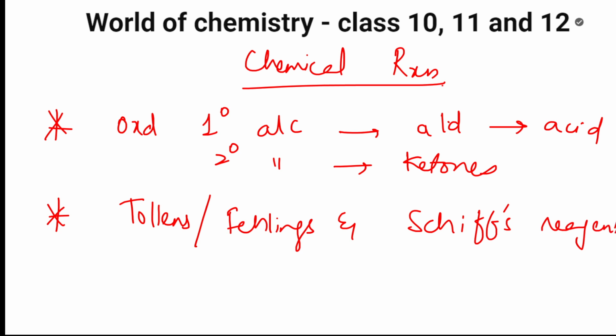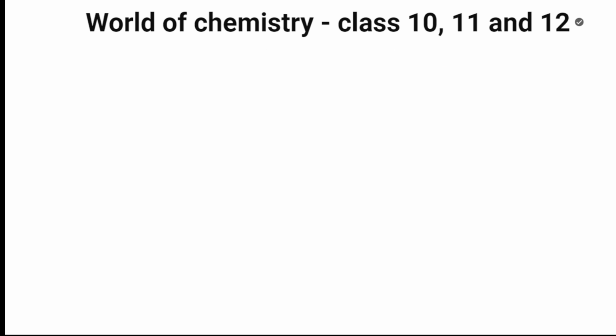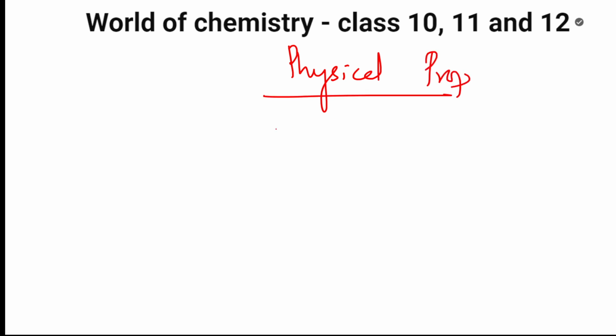Okay, nomenclature is already discussed. So in physical properties, students, this was chemical. Now physical, I'm talking about aldehydes. In the case of physical properties, remember, they're going to ask you based on concepts like boiling point and dipole-dipole interactions.